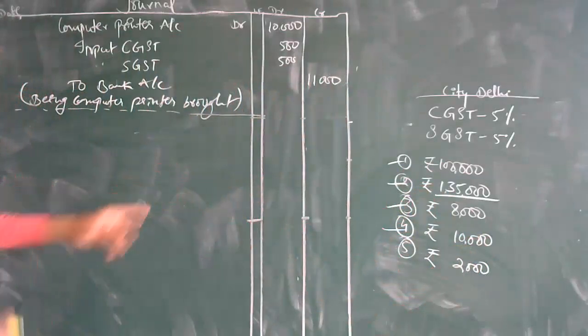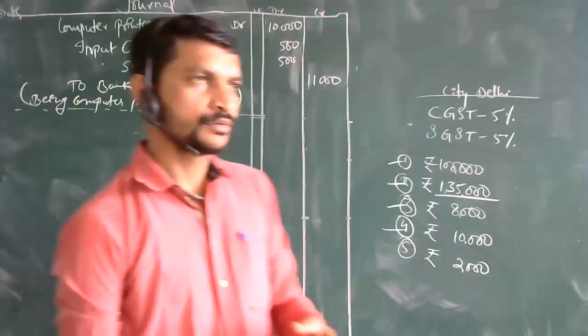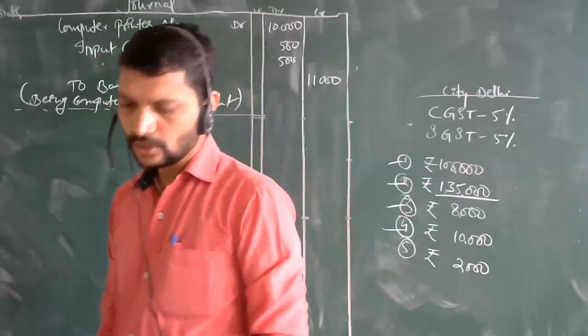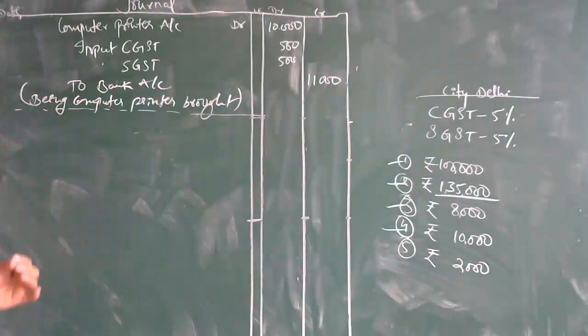One more entry. What is the last entry over here? Paid postal charges rupees 2000. So this is the postal charges you have paid. So postal charges, how you are going to show it in the journal entry over here. So let's see how we are going to see this.